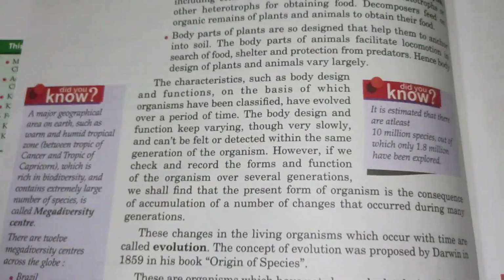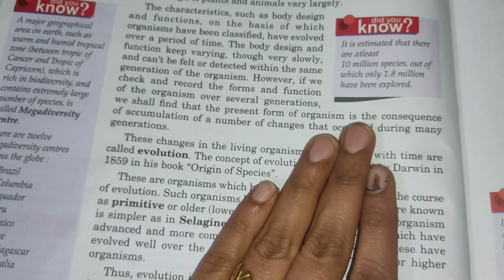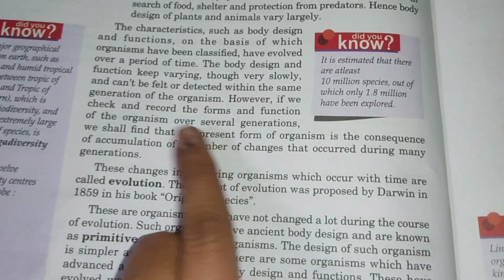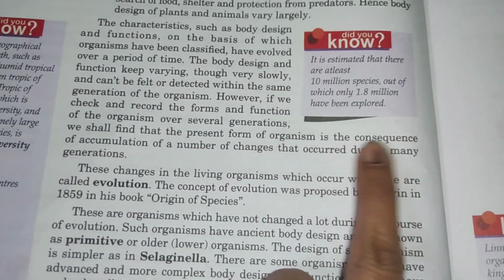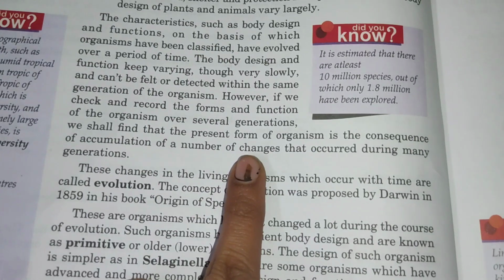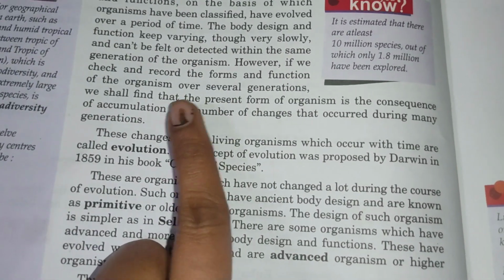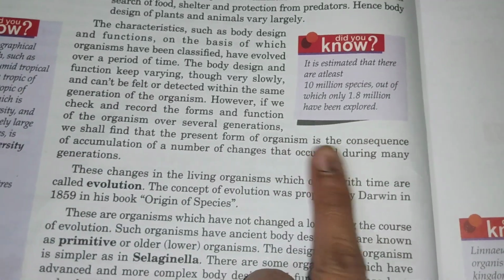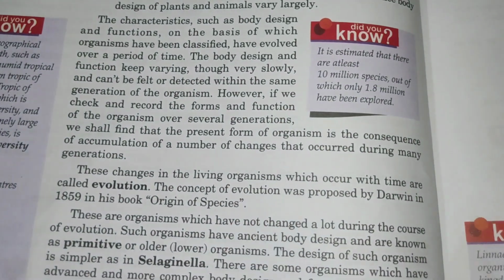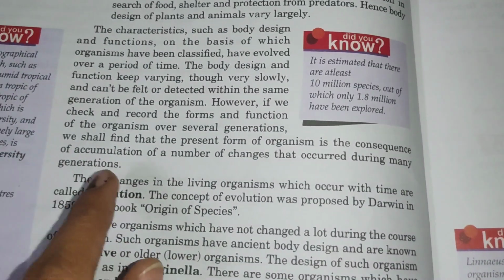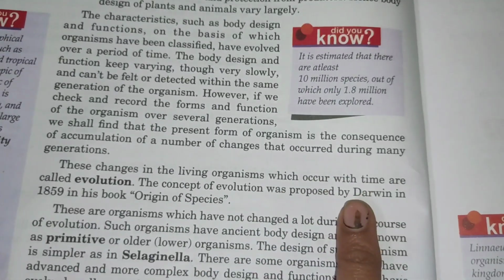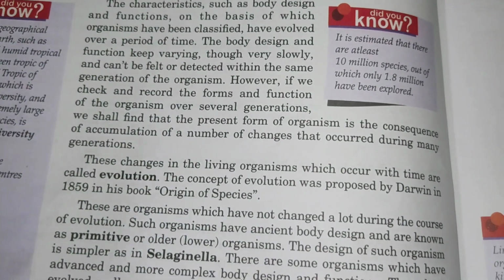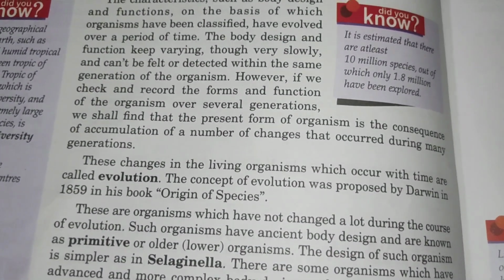From generation to generation, the body design will be changing and the function will be changing. However, if we check and record these functions and forms, we will find some difference from the present form to the last form. So we shall find the present form of organization is the consequence of the accumulation of a number of changes, over many generations. So these changes in living organisms which occur with time are called evolution.